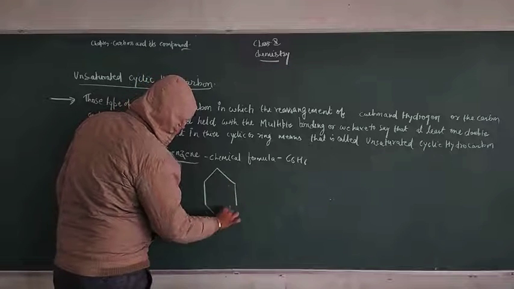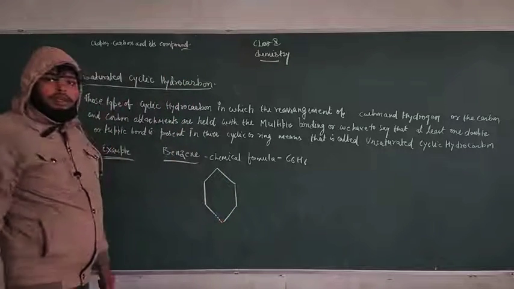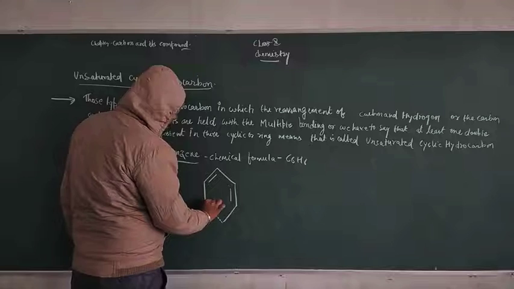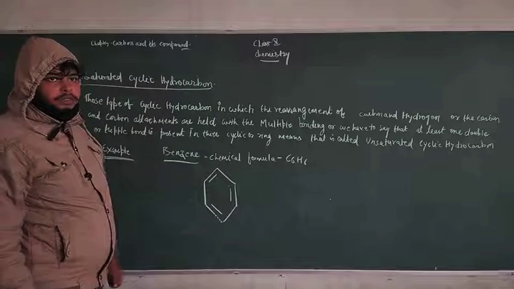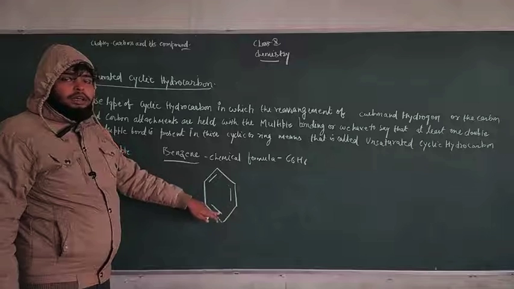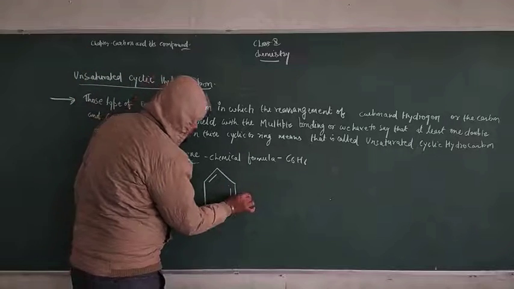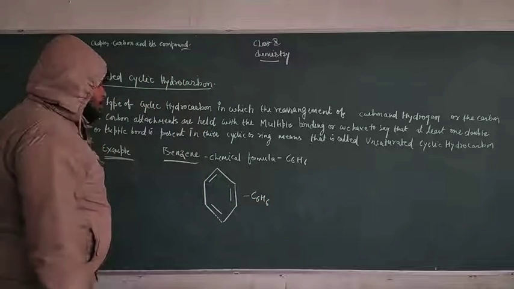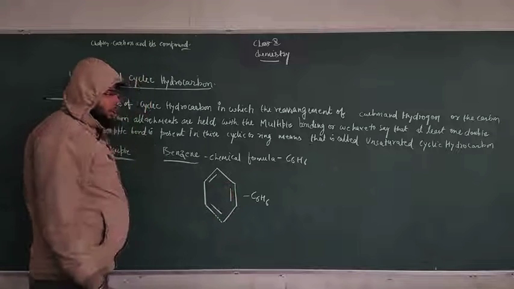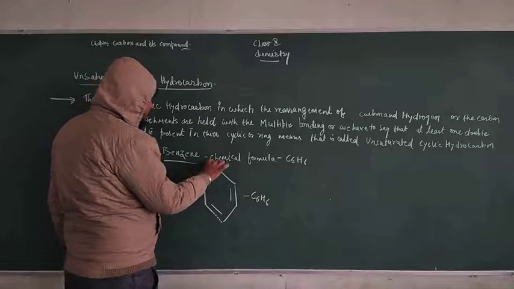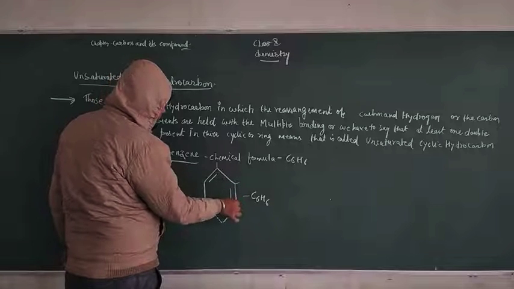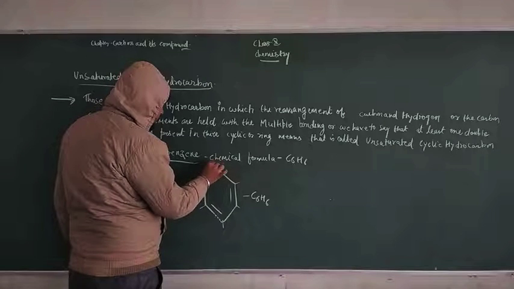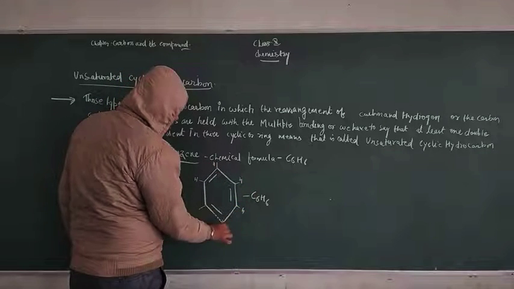This is the way of representation. That means you can represent it in the following ways. This is first, second, and third. This is the assumed structure of benzene for the formation of C6H6. We can represent it with a single hydrogen here. This is the way every hydrogen is attached like this. Every hydrogen is attached in this way of formation.